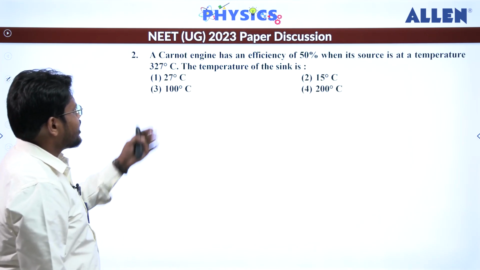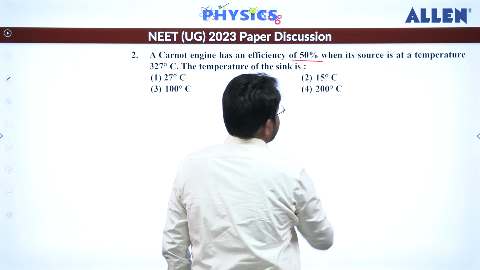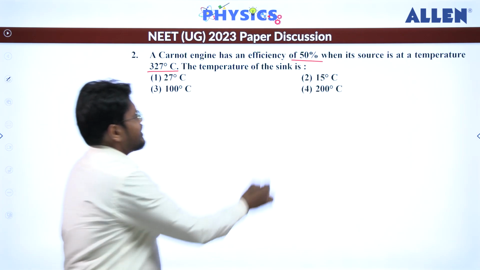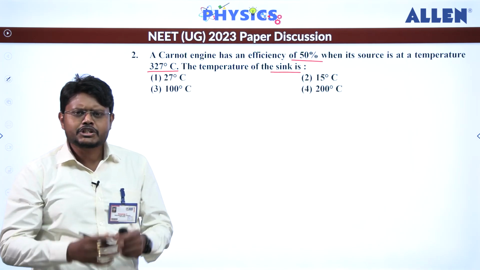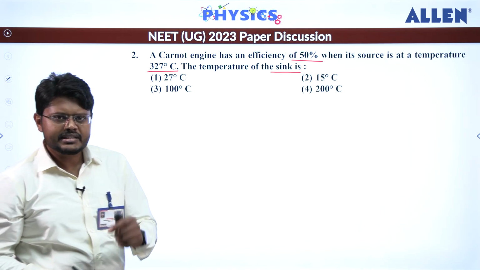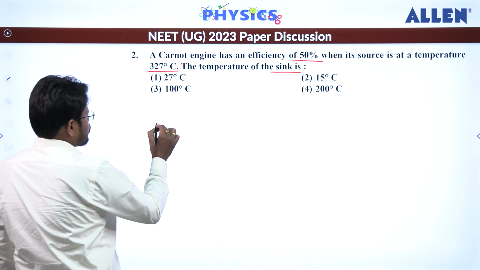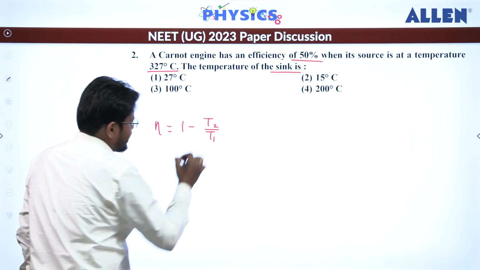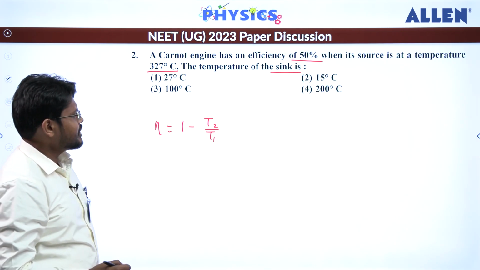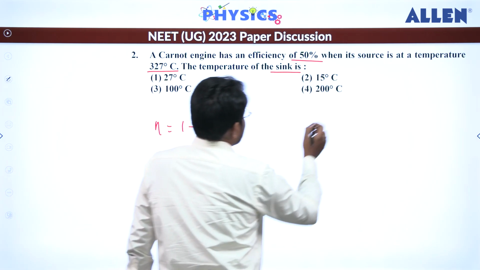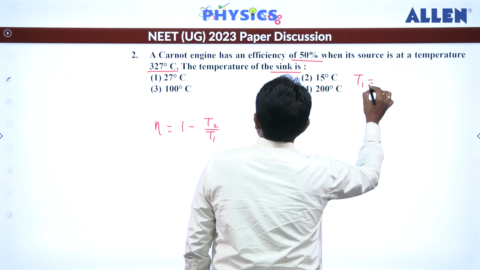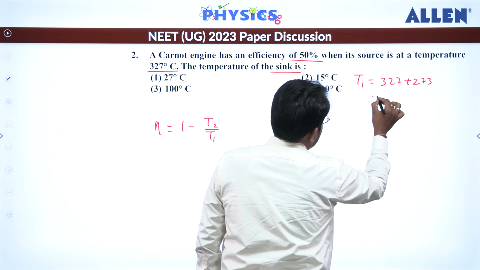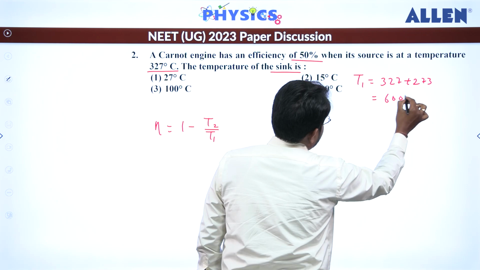Second question, a Carnot engine has an efficiency of 50% when its source is at a temperature of 327 degrees Celsius. Then we have to find out the temperature of the sink. First of all we have to convert degree Celsius into Kelvin while using the formula. Efficiency is 1 minus T2 by T1. Here T2 is the temperature of the sink and T1 is the temperature of the source. T1 will be 327 plus 273 in terms of Kelvin, so that will be equal to 600 Kelvin.